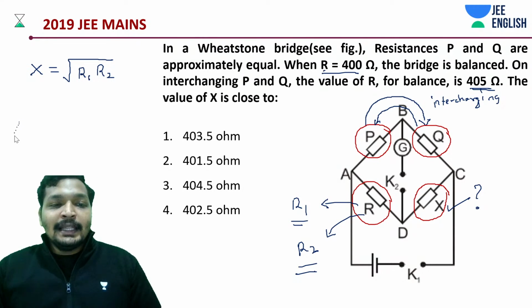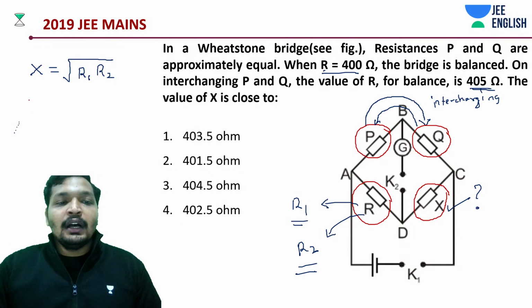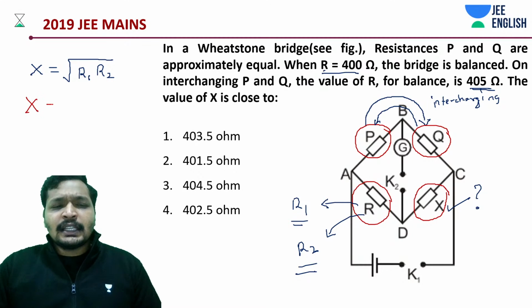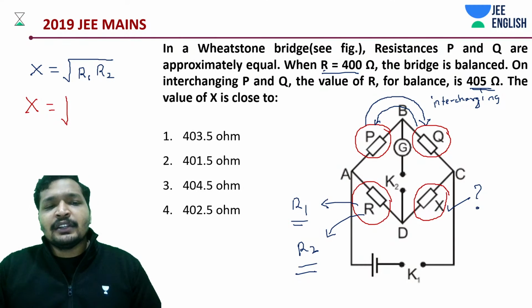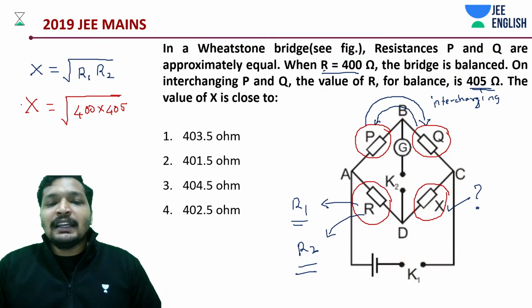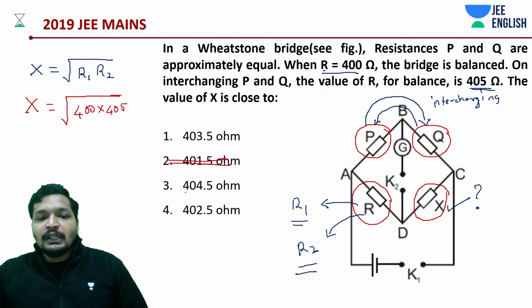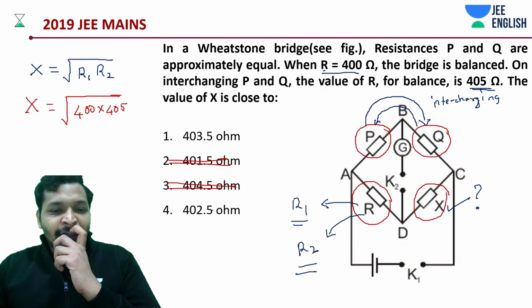So in this case, if we are substituting the values, I'll come to the shortcut for this calculation as well once I explain the concept. So stay tuned. This is under root of 400 into 405. It's definitely not 400. It's definitely not even 401.5. It's not 404. It's between 403.5 and 402.5.